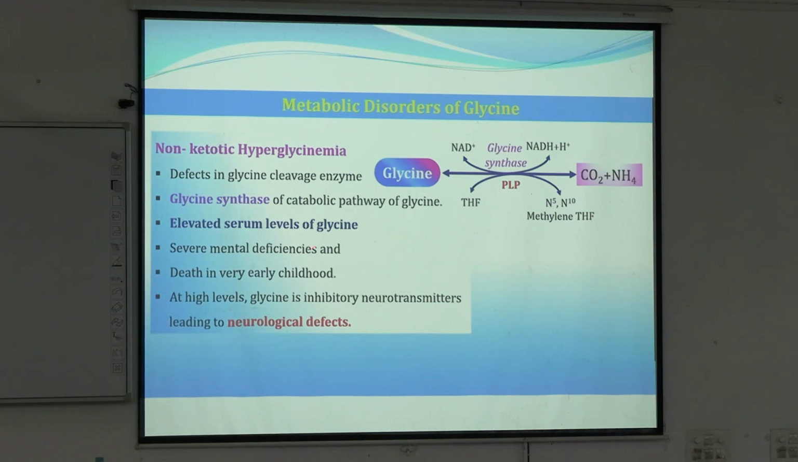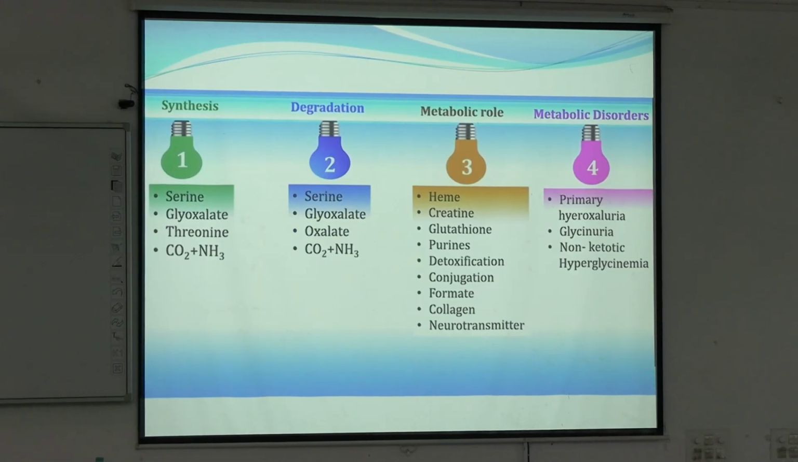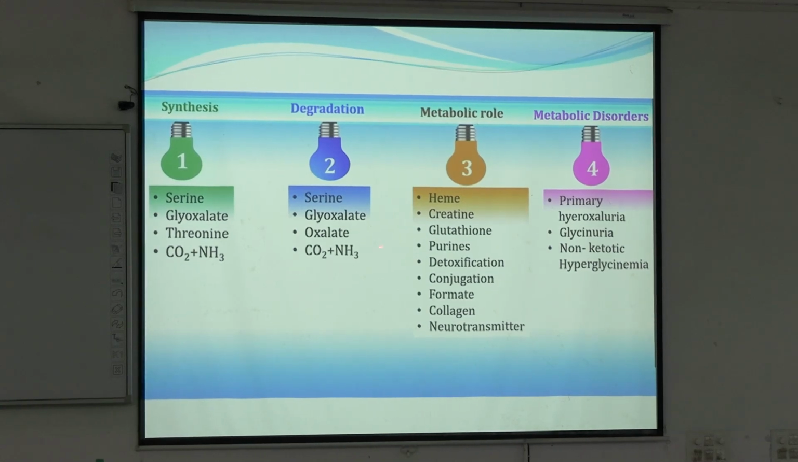Here severe mental retardation is seen, and death in very early childhood is seen, and if not, there are neurological defects. Now to summarize the glycine metabolism. For synthesis, glycine is synthesized from serine, threonine, glyoxylate, and from carbon dioxide itself. For degradation, the same pathways, but in case of threonine, it will be the formation of oxalate. Serine can be formed from glycine, glyoxylate can be formed from glycine, and from glyoxylate, oxalate will be formed, and glycine can be broken down to carbon dioxide and ammonia.